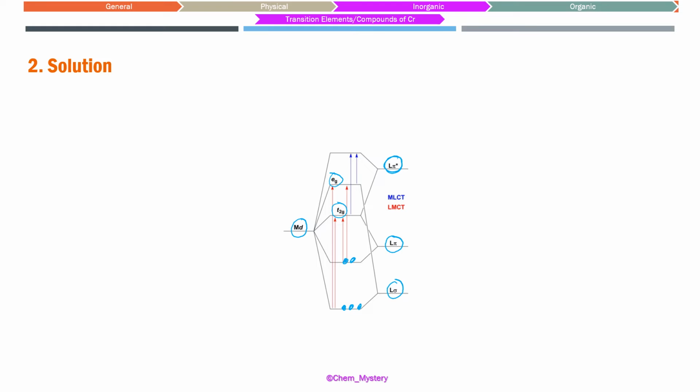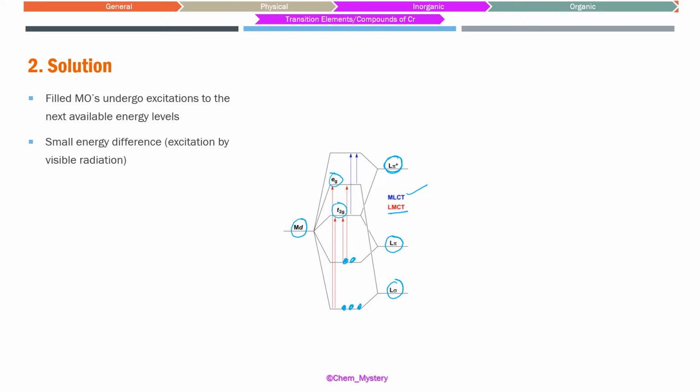Assuming we have some this kind of state, now we can have electronic transitions possible in two different ways. One is ligand to metal, that we call LMCT, ligand to metal charge transfer. Another one we call MLCT, which is metal to ligand. So it depends on from which orbital electrons are going into which kind of orbital. When electrons go from lower to higher, that excitation is again taking place just like it was happening in the d-d transition. So here also the filled molecular orbital electrons are being excited into the next available empty orbitals. That is ultimately the reason for the color.